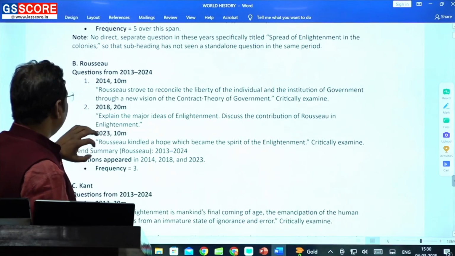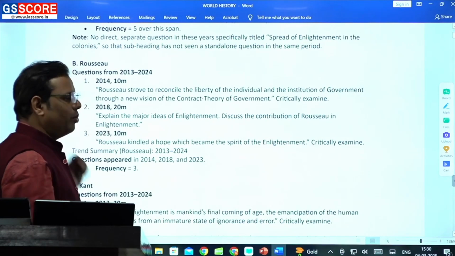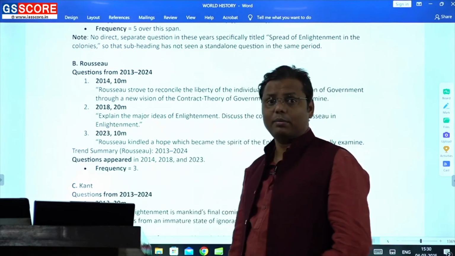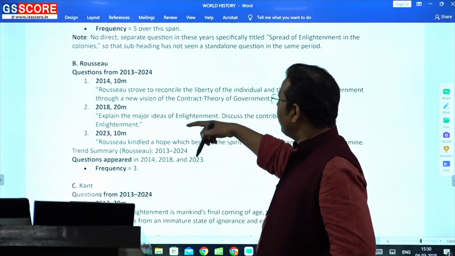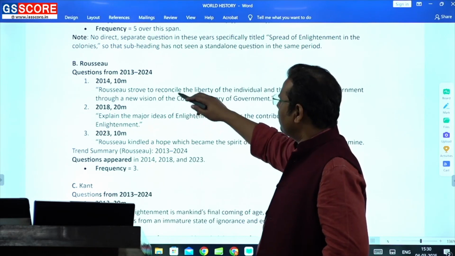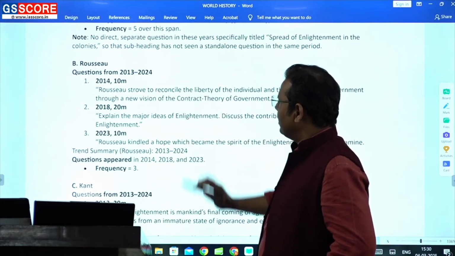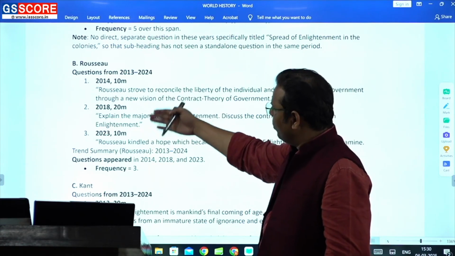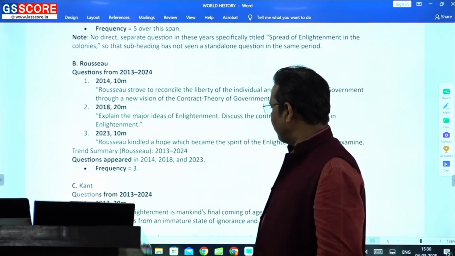there are philosophers. Now these philosophers used to be very frequent in the previous pattern, and in fact mostly the questions were being asked on the philosophers. But now you can find that the number of questions is getting less: 14, 18 and 23. If you see the questions between 13 to 24, only 3 questions have been asked from this part.